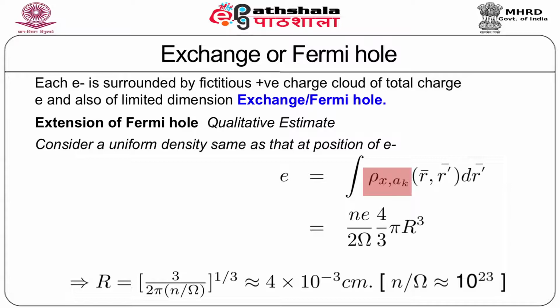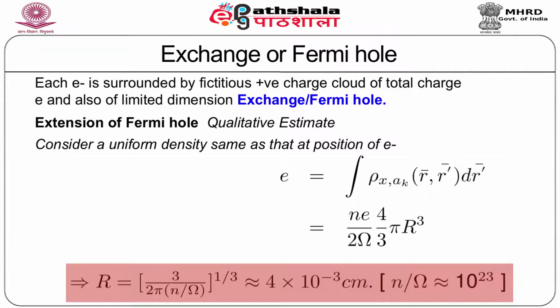Then if we take this exchange charge density and integrate over the space coordinate r prime, one should get this value as e. Then using this expression for rho x at r equal to r prime and substituting here, one should get the expression n e divided by 2 omega times the spherical volume of this Fermi hole, which is given by 4/3 pi capital R cube, where R is the extension of this Fermi hole.